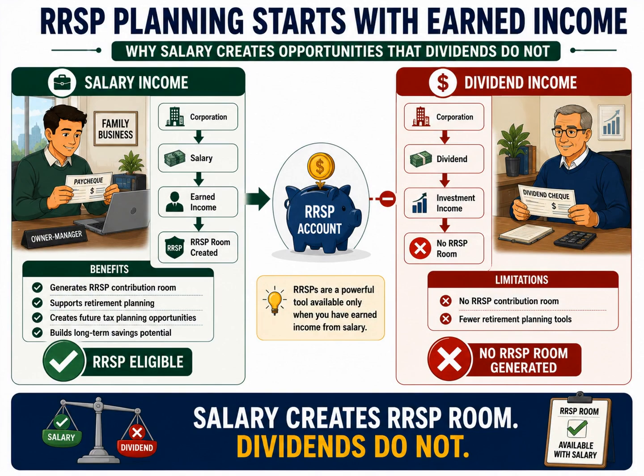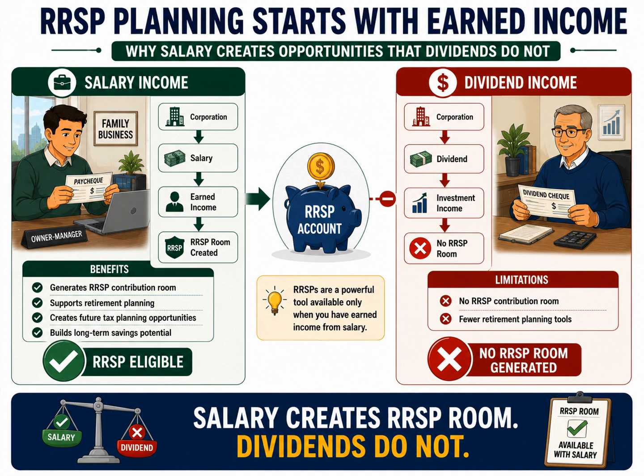This slide introduces one of the most important connections in compensation planning for owner-managers. Many people think of salary and dividends as simply different ways of getting money out of a corporation. But experienced advisors understand that the choice affects much more than today's taxes. It also affects future planning opportunities. One of the biggest examples is RRSP contribution room.